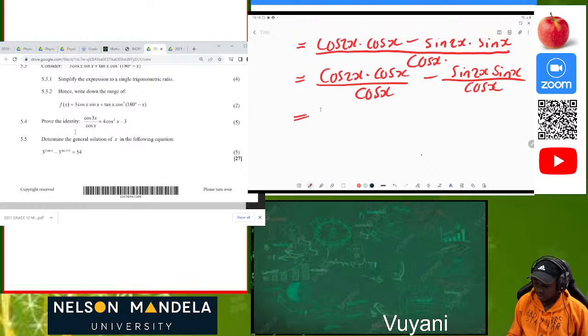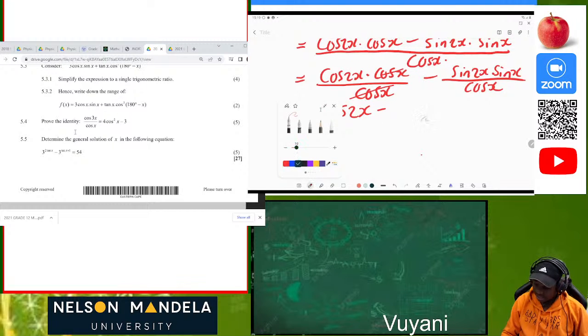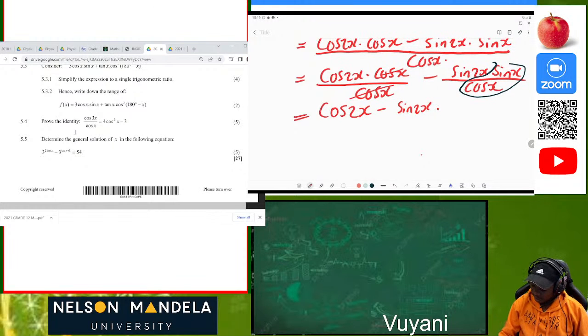Now let's go. We can see that cos and cos will cancel each other, and then we are only left with cos 2x. Then sine x over cos x, we can see that this is an identity. Which identity is this one? We know that this identity is the same as minus sine 2x multiplied by tan of x. Great.